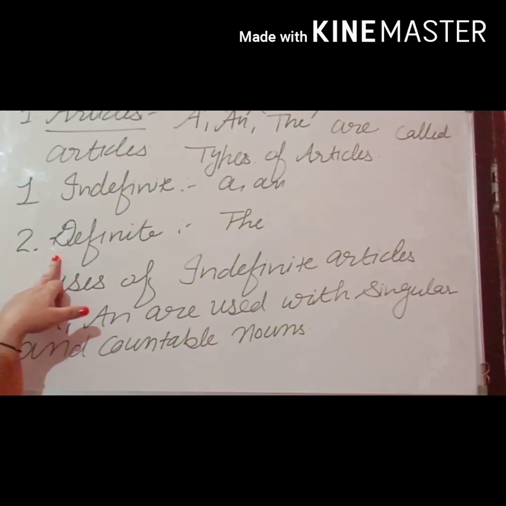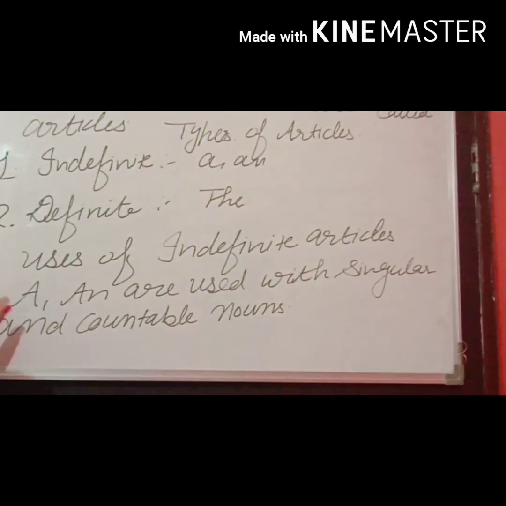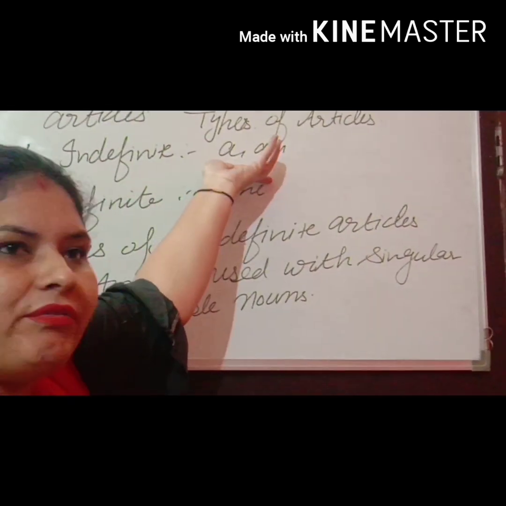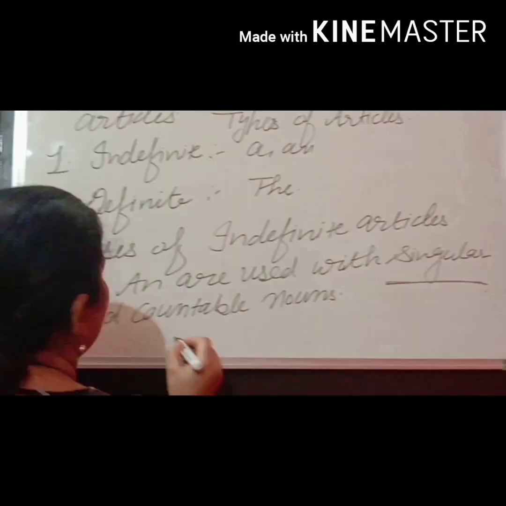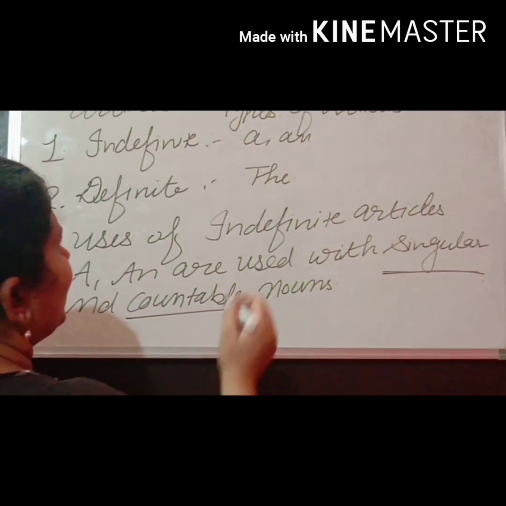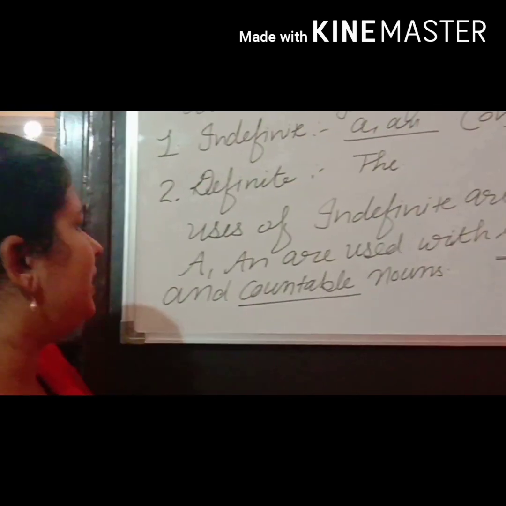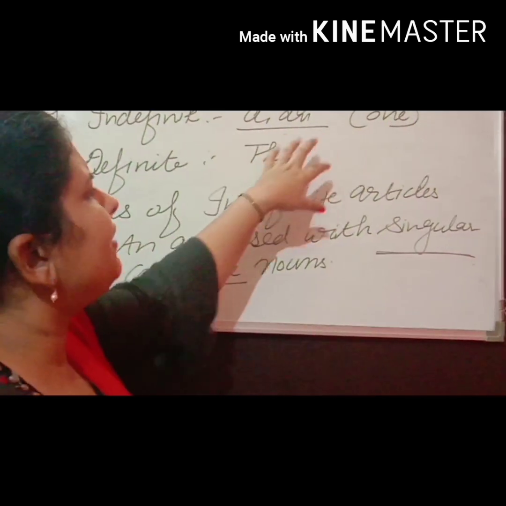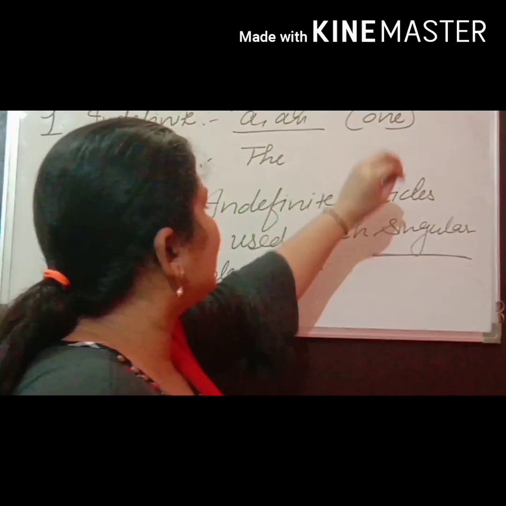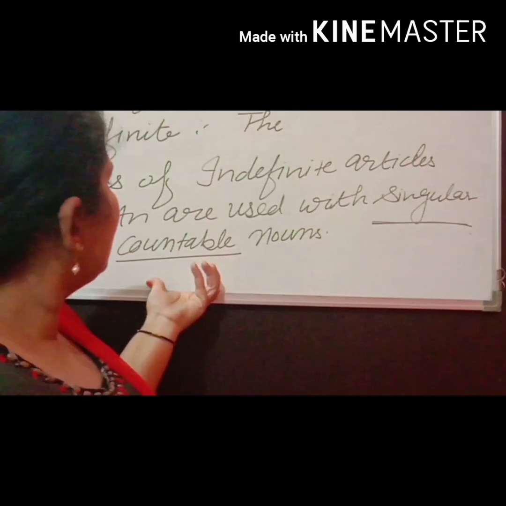The second part is definite articles. First, the uses of indefinite articles. A and an both are called indefinite articles and they are used with only singular and countable nouns because they have the same meaning, that means one. Means they define only one person or one thing, and they never define a particular person or a particular thing. That's why they are called indefinite articles. So we are going to discuss the uses of a and an.